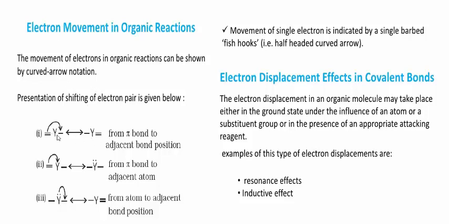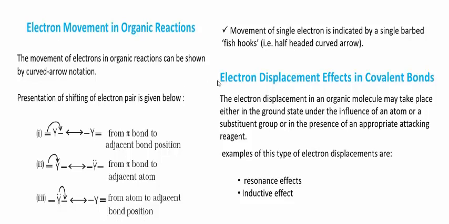Usually this indicates electrons moving from a pi bond, meaning a double bond, to an adjacent atom, and next from an atom to an adjacent bond position.